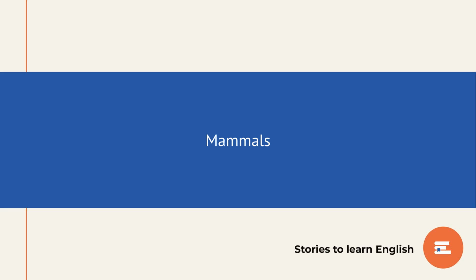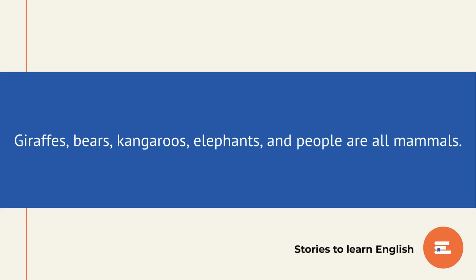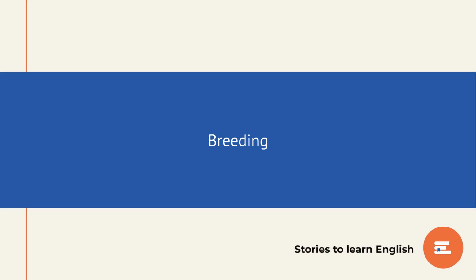Chapter 8. Mammals. All mammals have fur or hair, and they produce milk to feed their babies. Giraffes, bears, kangaroos, elephants, and people are all mammals.